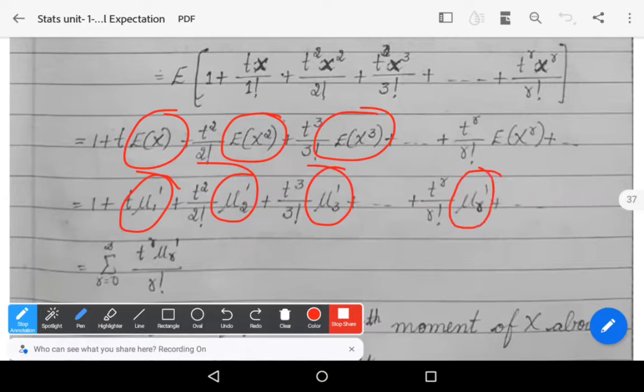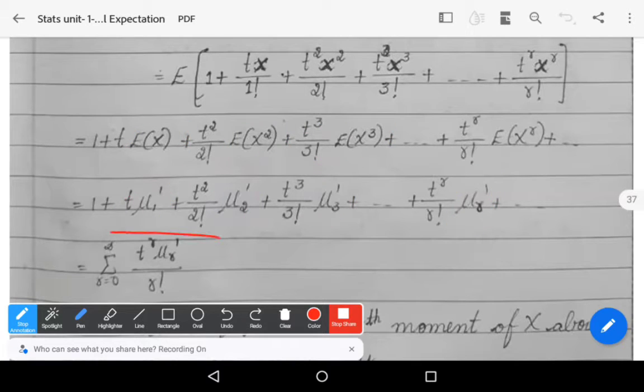Expectation of x power r is equal to mu r dash, and so on. This is nothing but summation r equals 0 to infinity, summation r equals 0 to infinity t power r mu r dash by r factorial. This series of terms can be represented like this. Summation means sum of the terms.